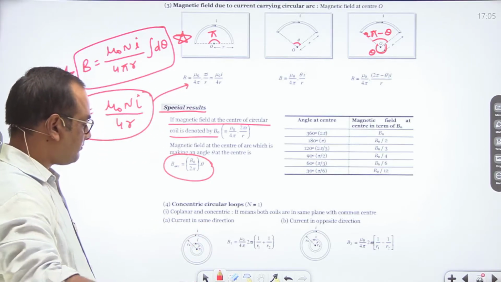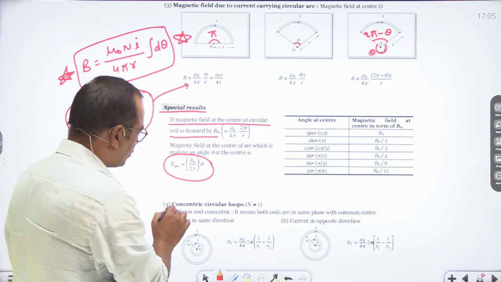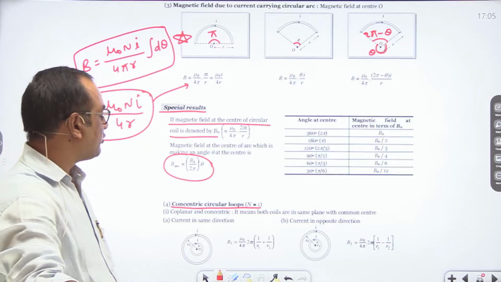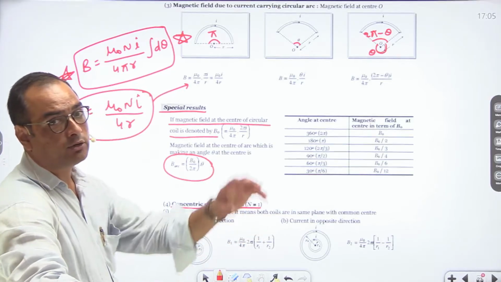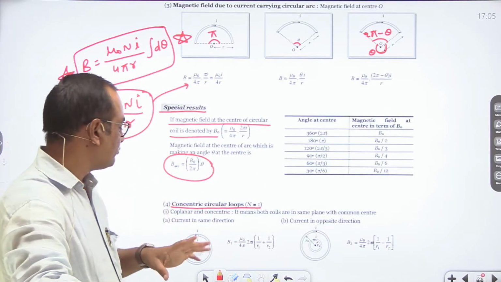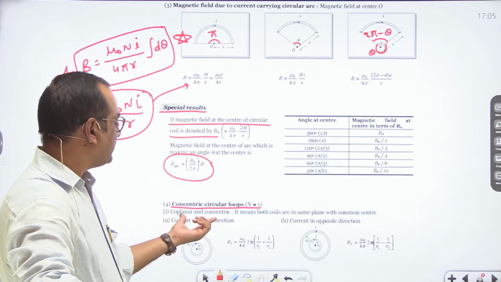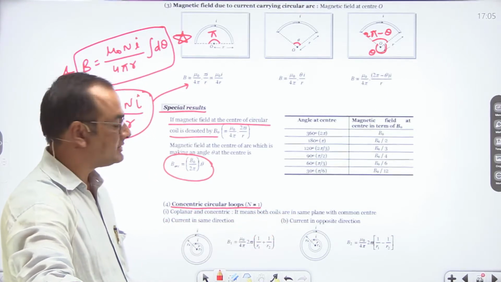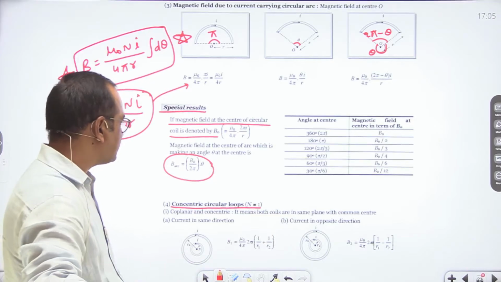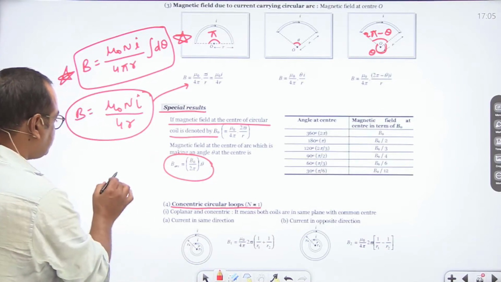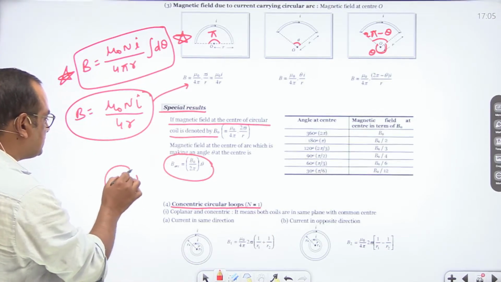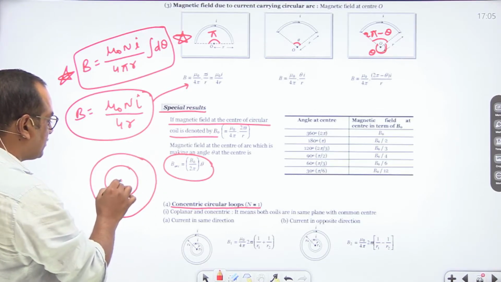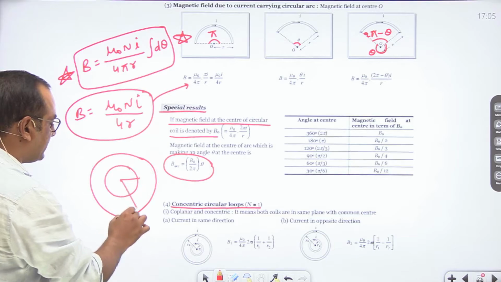Now see concentric circular loops with number of turns as 1. If you are given concentric circular loops, in those loops the number of turns is equal to 1. First is coplanar and concentric. It means both coils are in the same plane with a common center. In this condition, let us say we are given circular coils which are concentric like this.